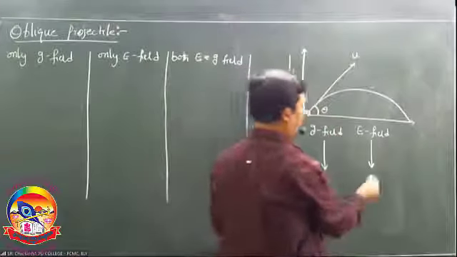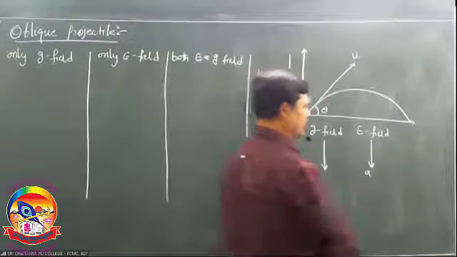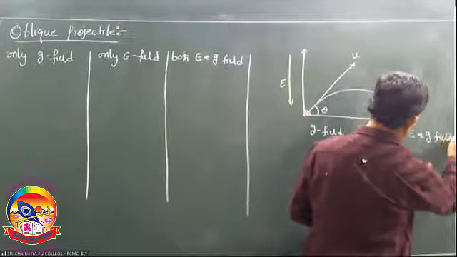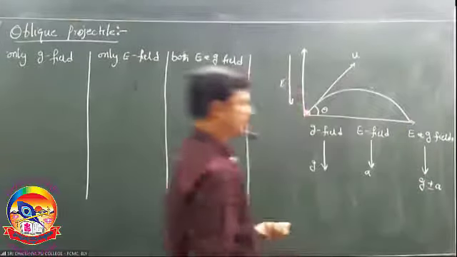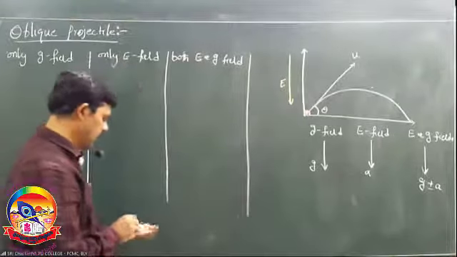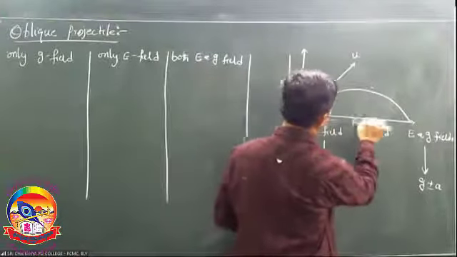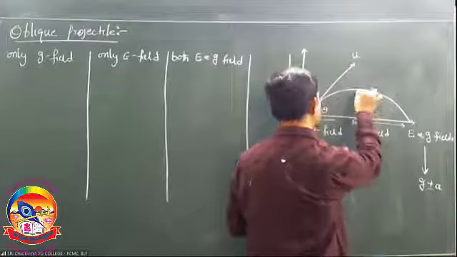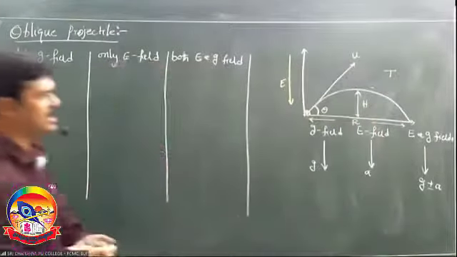So force due to E field is downward, acceleration downward. With E and G fields, it is G plus or minus a. Right? Here, what do I want? What is the range formula? What is the maximum height? And what is the time of flight? These are the general problems we get.